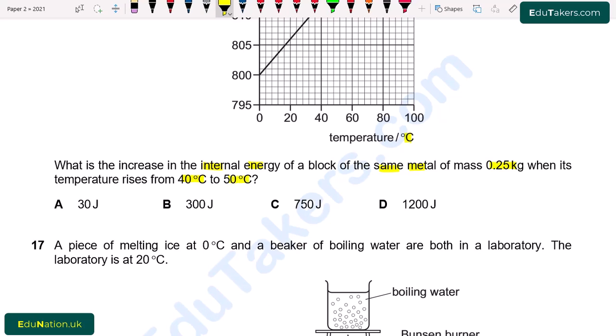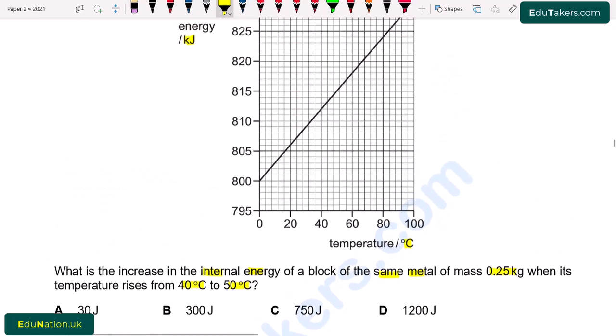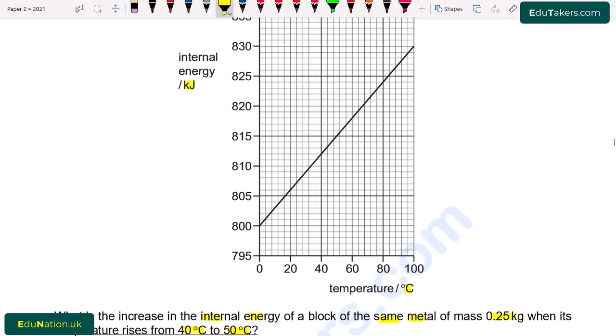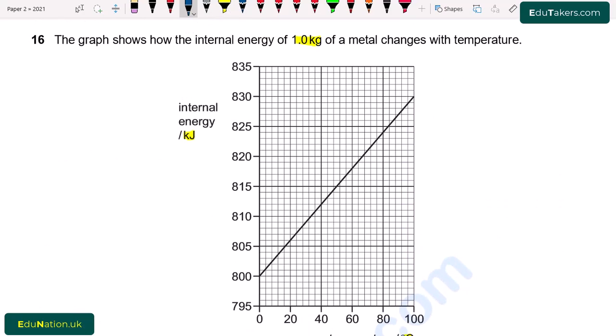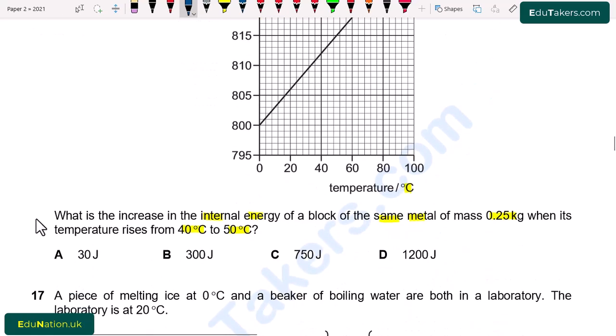First of all, we have to find out the increase in internal energy. Going back to the figure, I use the formula E is equal to mc delta T. First I find out the value of heat capacity, represented by C. Because the block is made of the same material as the previous metal, its heat capacity is the same.